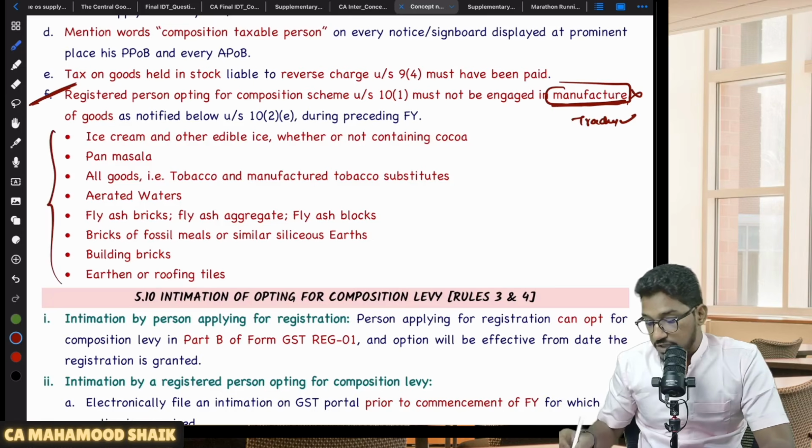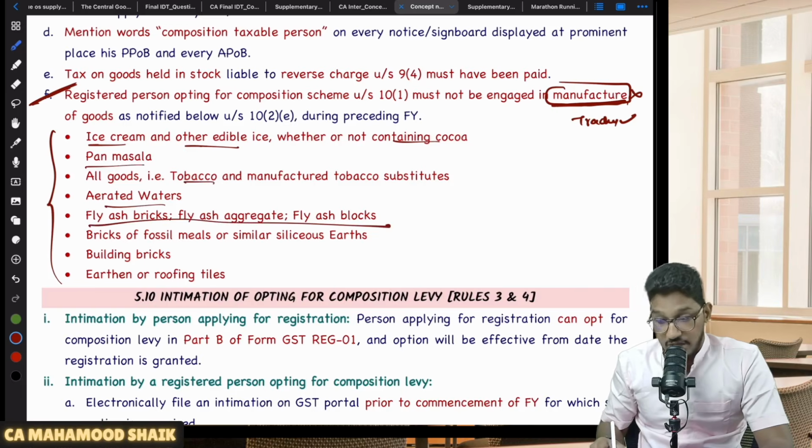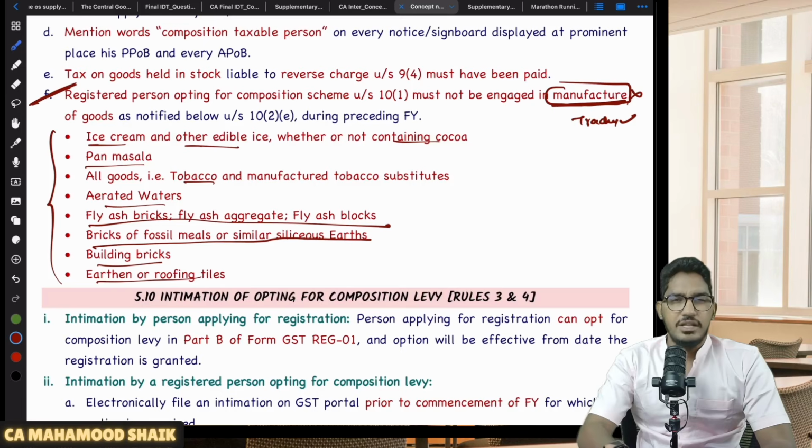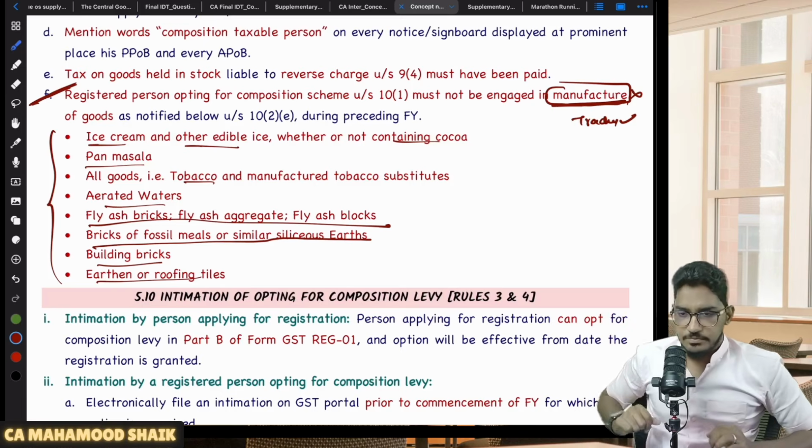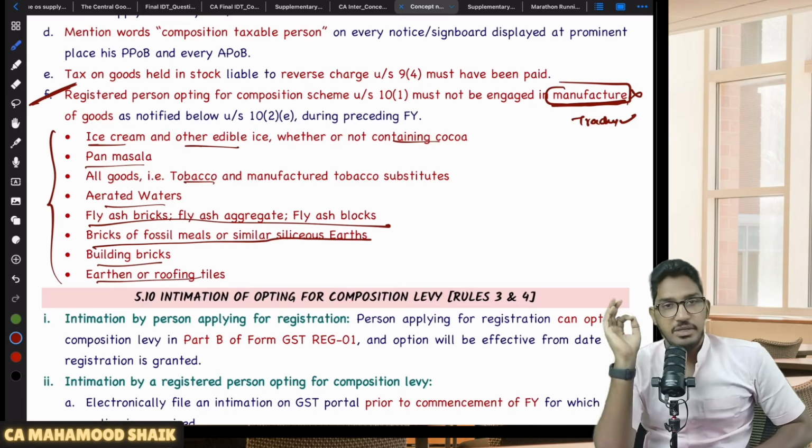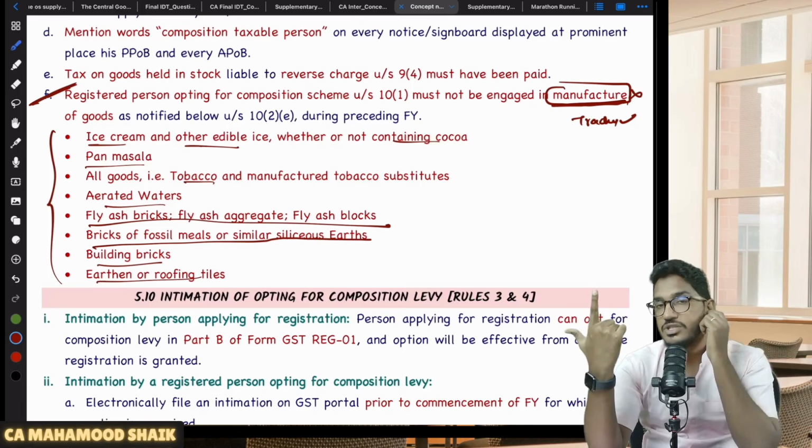Sir, what are the products which I should not manufacture? Ice cream and other edible ice, whether or not containing cocoa. Pan masala, tobacco products, aerated waters, fly ash bricks and fly ash blocks, fly ash aggregates, bricks of fossil meals or similar siliceous earth, building bricks, earthen or roofing tiles. Is this list sounding familiar? Yes. Just now in the registration chapter we have seen.